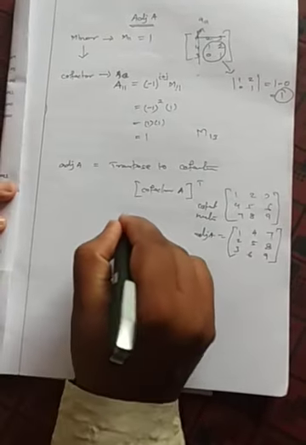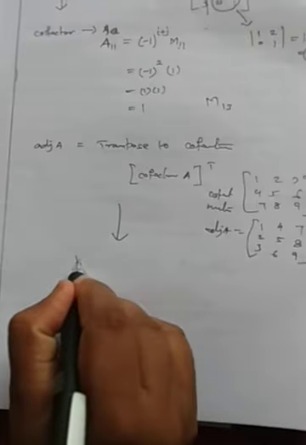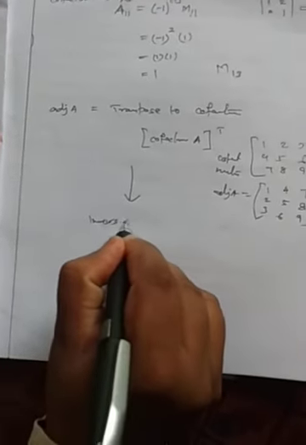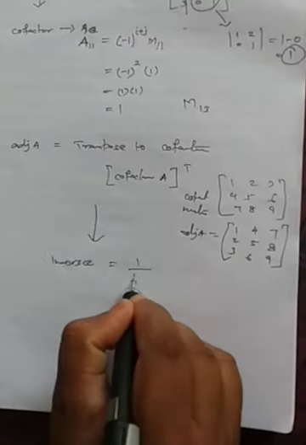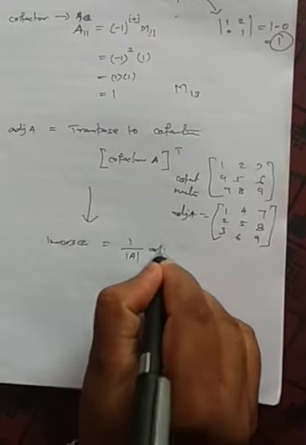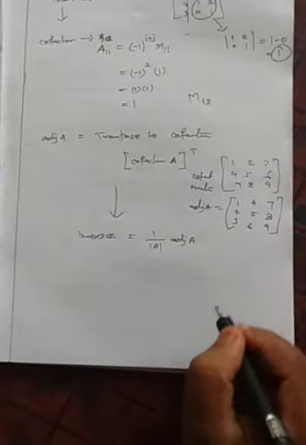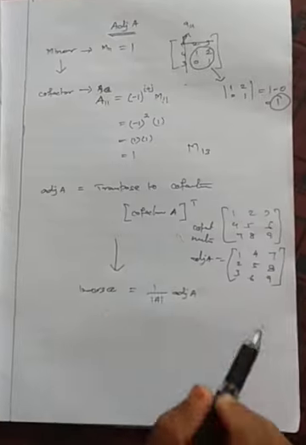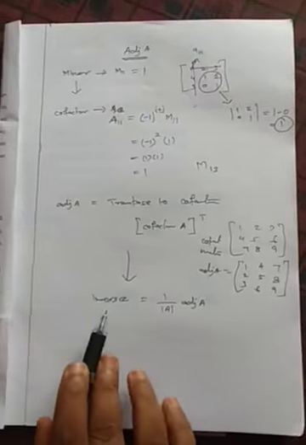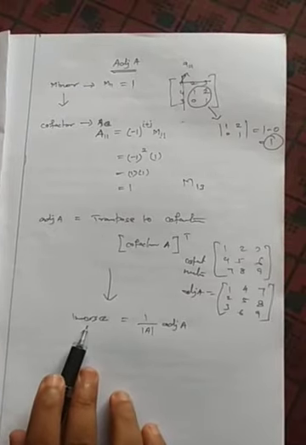After this, finally you arrive at the inverse. What is the inverse formula? It is 1 by determinant A into adj A. You already know how to find adj A, which uses expanding through the rows of a determinant. If you know this inverse, then we can proceed further.